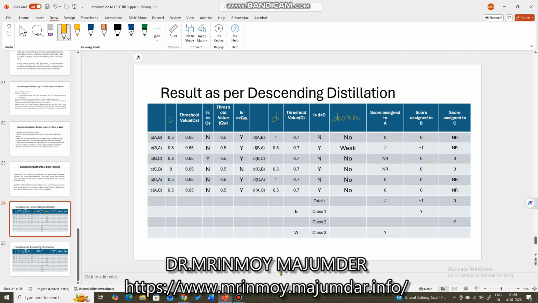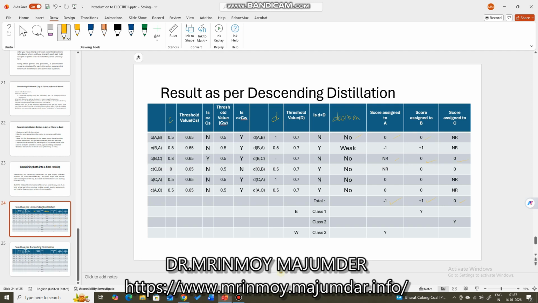If there is outranking, the alternative which is outranking the other alternative gets plus one, and the other alternative gets minus one because it was outranked by that alternative. So accordingly, we assign scores, and when all the scores are assigned, you see total score of A becomes minus one, total score of B becomes plus one, total score of C becomes zero.